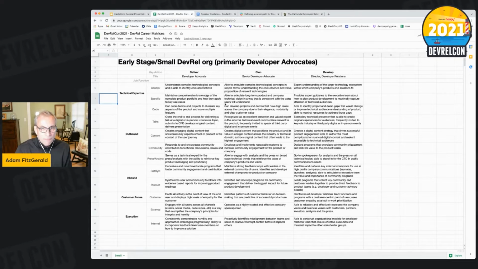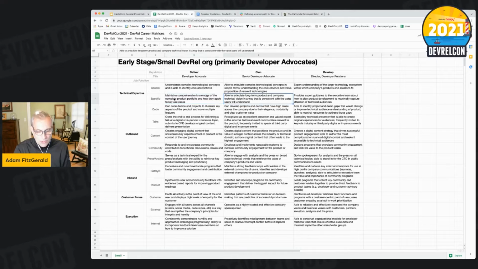And I kind of broke it down into these individual pieces. So let's pick out, say, one of these rows. If I take a look at technical expertise, there's 2 sub-functions in technical expertise for general and specific. If you think about specific here, we're talking about, all right, what level of technical expertise should a developer advocate have for this particular function? Well, here I'm saying maintains comprehensive knowledge of the complete product portfolio and how they apply to key use cases.